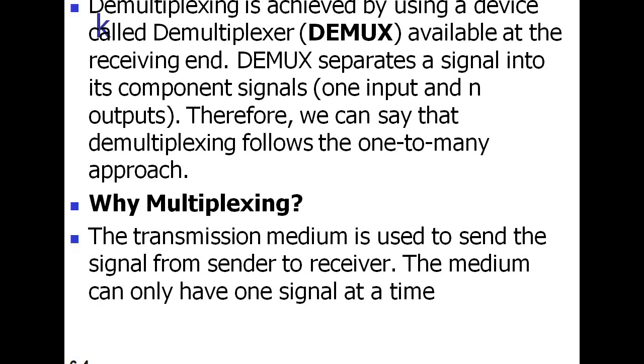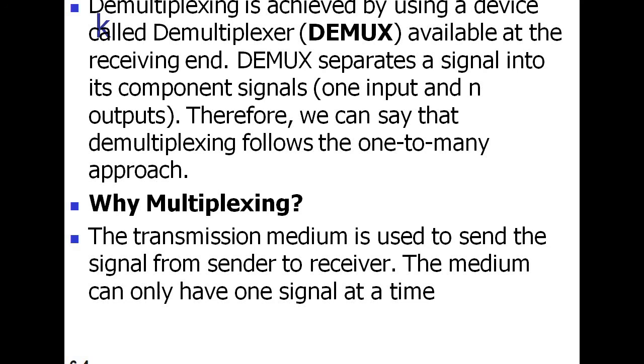Demultiplexing is achieved by using a device called a demultiplexer available at the receiving end. That means the demultiplexer is available at the receiving end and the multiplexer is available at the sending end.